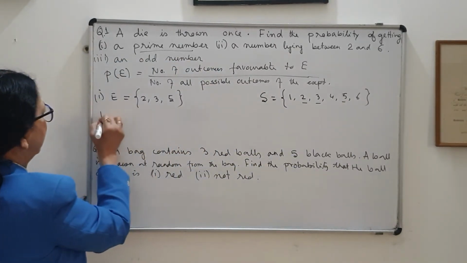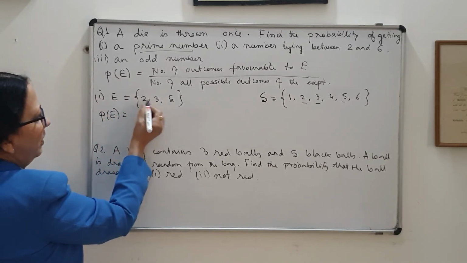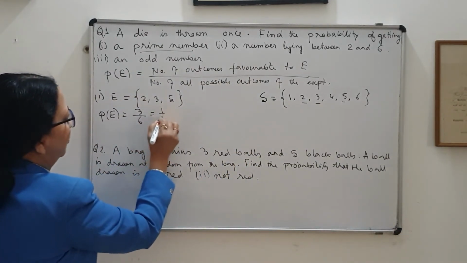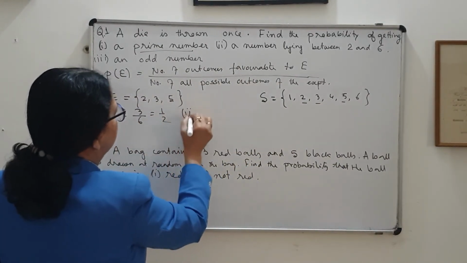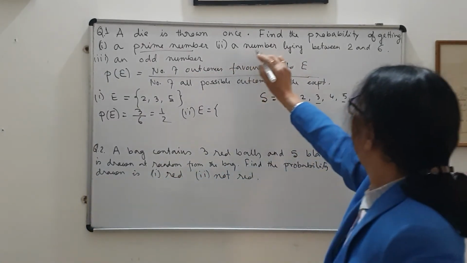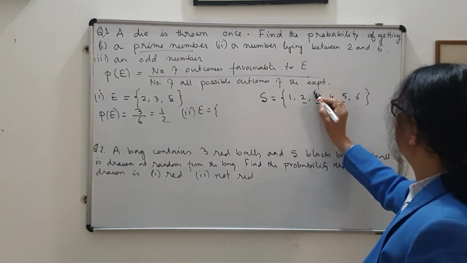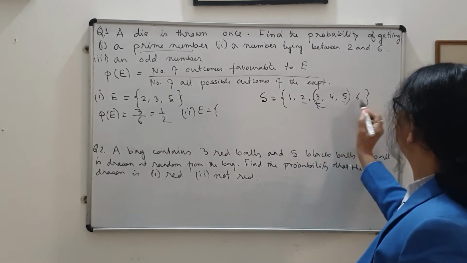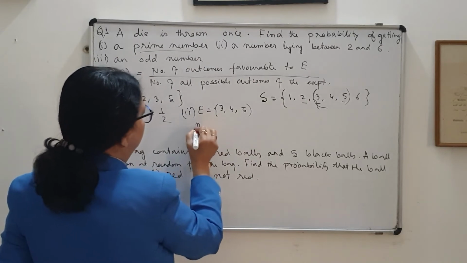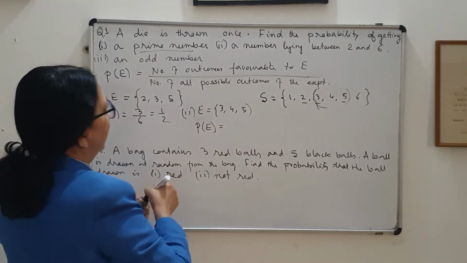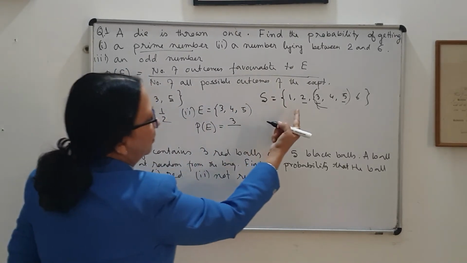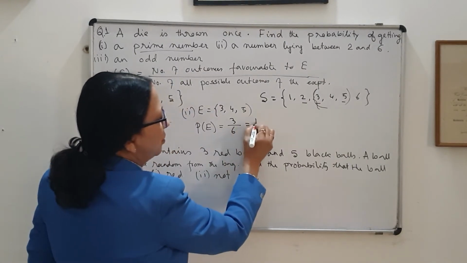So by the definition, the probability of the event in the first part will be 1, 2, 3 as the favorable outcomes, and the number of all possible outcomes is 6. So it is half. Then the second part. In the second part, what is the event? The numbers lying between 2 and 6, that means 3, 4, 5. So what will be the probability? The number of outcomes favorable to E is 3, and the number of all possible outcomes is 6. So this is also half.